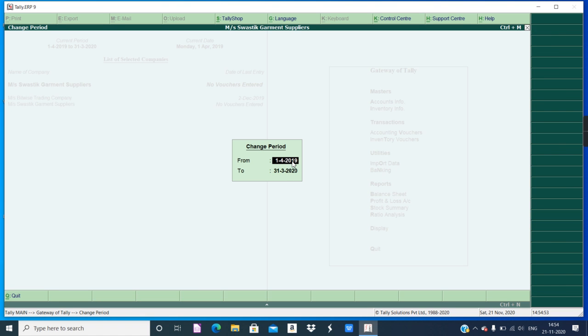You have to change this period, because it is starting from 1/4/2019. So change it to 1/4/2017, and then we will try to work with this. And the end is 2020, so all the dates between these will be successfully entered.